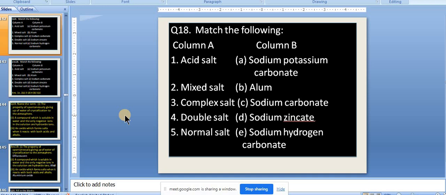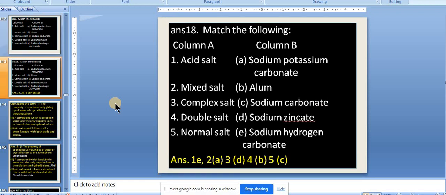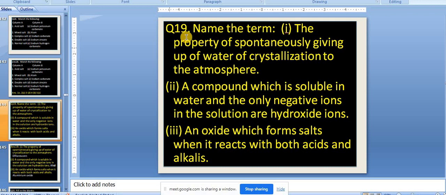Please do this matching. This type of question you can expect, and they may put any complex salt in between and say the other four are the same, then the fifth option is left out. That way they can ask you the question. So always be prepared for that. Fine, this is not required. Question 19.1, the first part you can leave it, name the term. This part is not there in the syllabus.